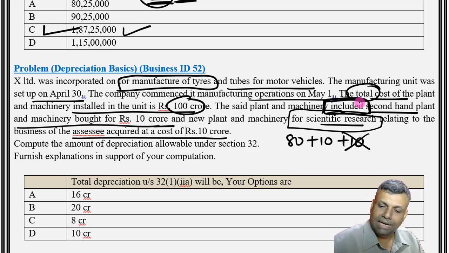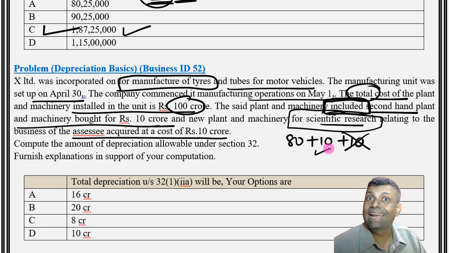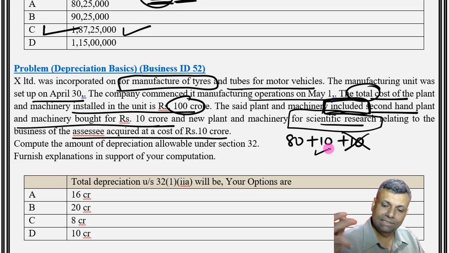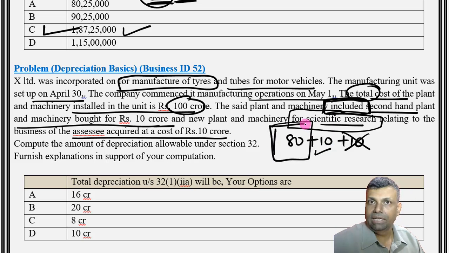Now the second hand assets. The second hand assets are of course eligible, no doubt about that, for the normal depreciation. But the second hand assets are not eligible, I repeat, they are not eligible for additional depreciation. In the additional depreciation, second hand assets are restricted. That means you do not get additional depreciation on the second hand assets. So basically the additional depreciation you will get only on 80.